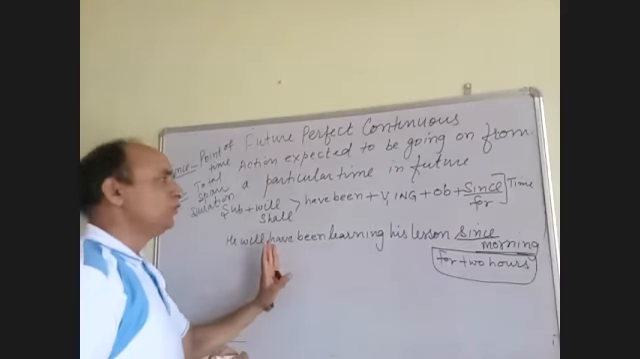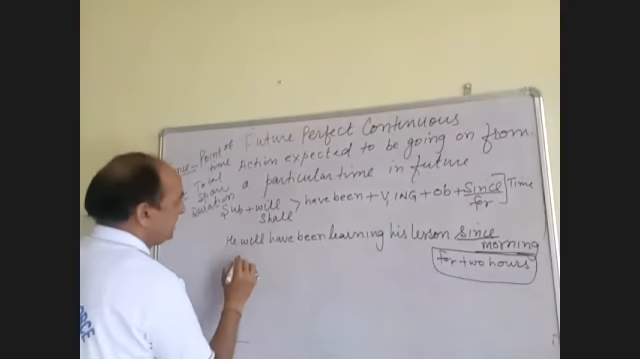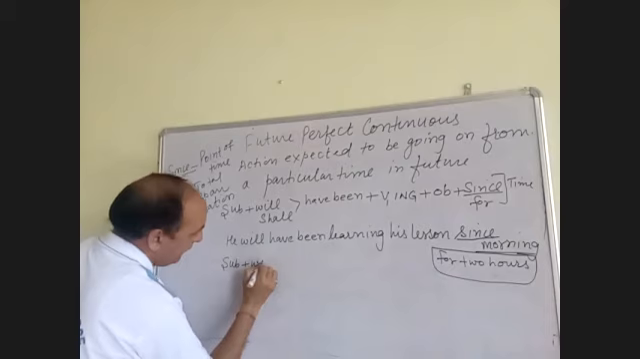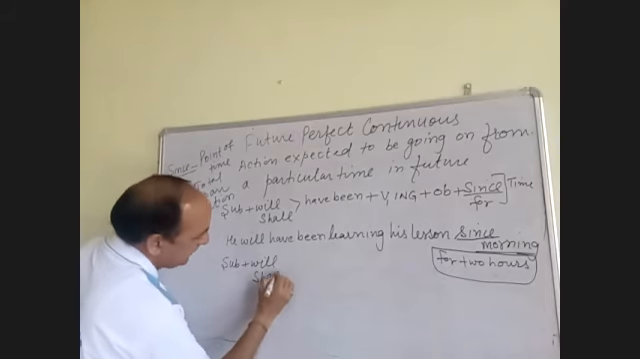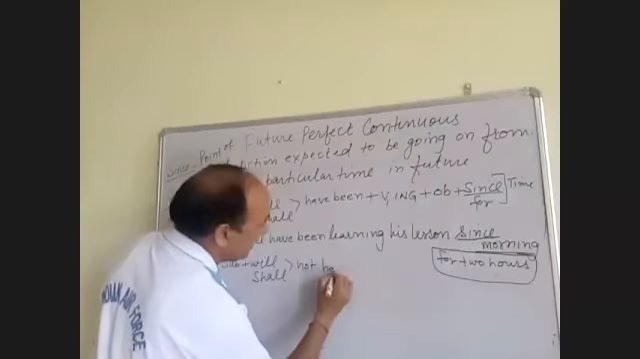Now again the rule for making the sentence negative. Negative comes after will and shall: subject will, shall not, be, have been.